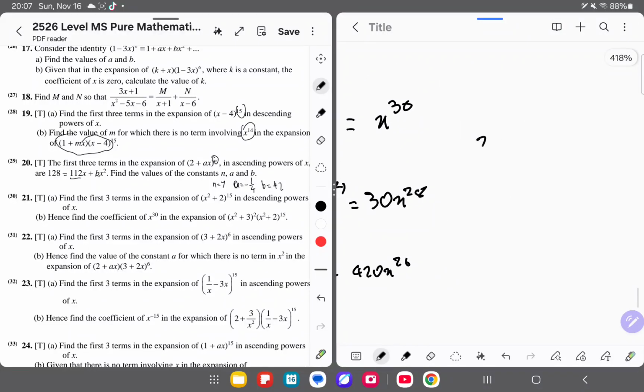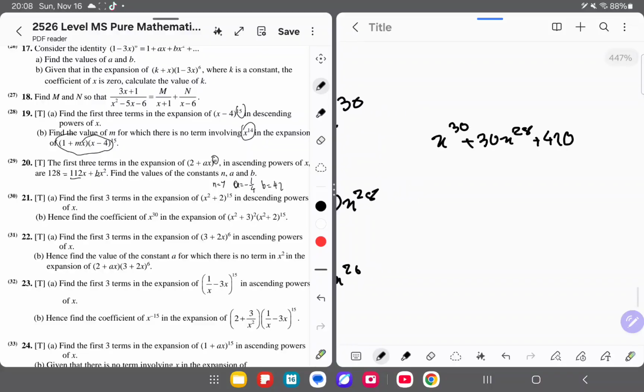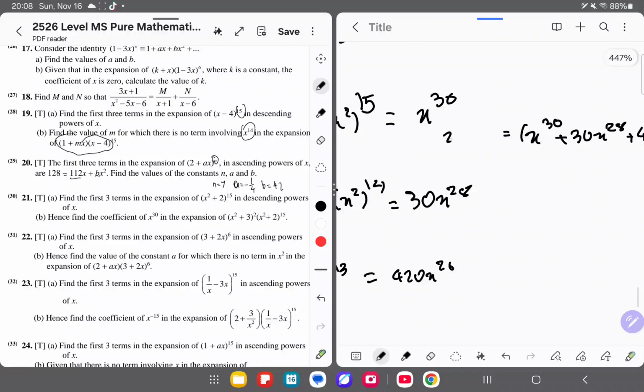So now we have the first 3 terms in descending powers of x. And then, as always, plus dash dash. And this is equal to the expansion of this.